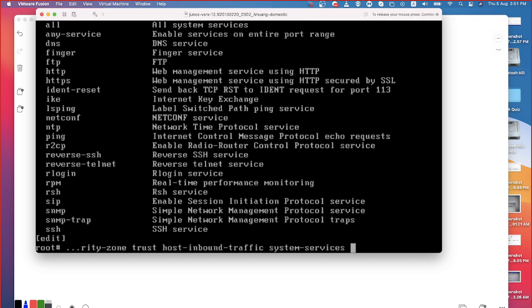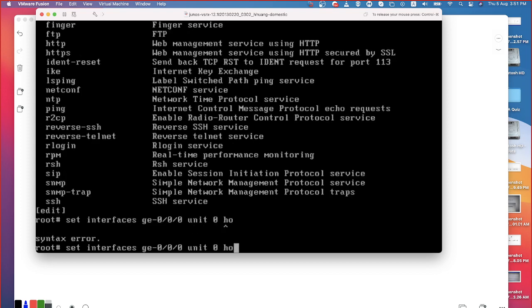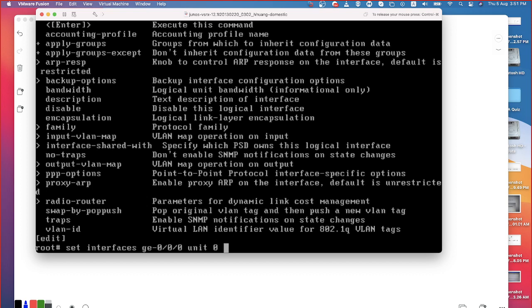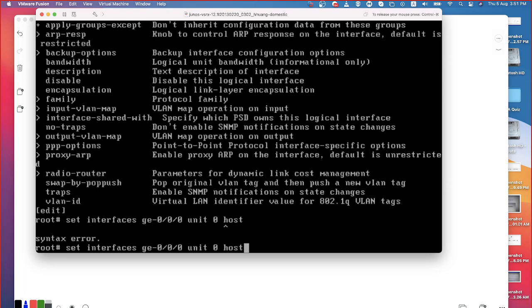Now, there is also one more thing. It is not that I have to write the host inbound traffic only at the zone level. It is quite possible to write this host inbound traffic on the interface level. In this version you don't have it, but it is possible. Check with your version. I'm using the lowest version.